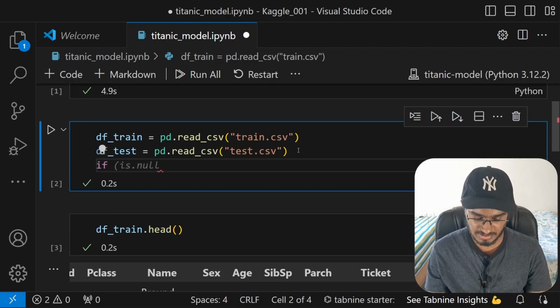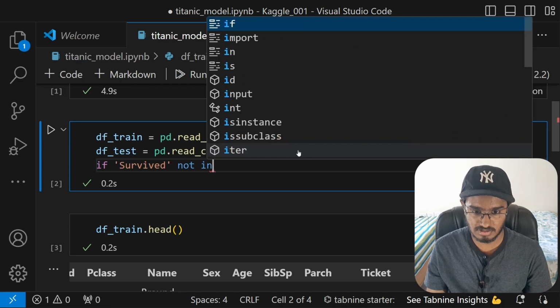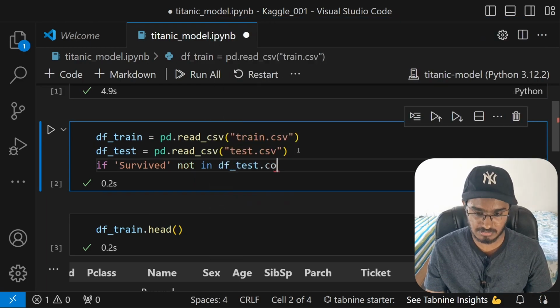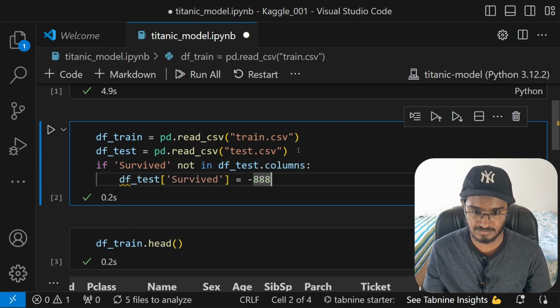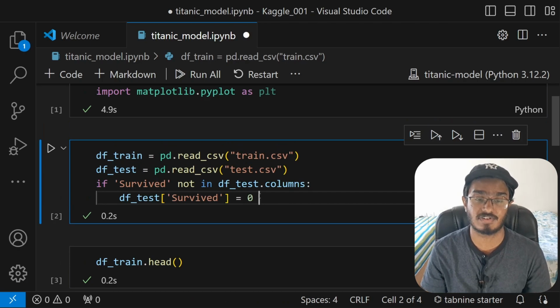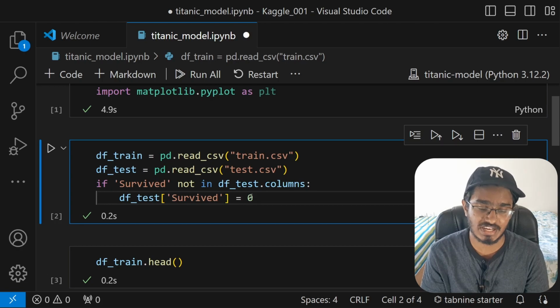Let me just type in if survived not in df test.columns, df test of survived will be, let me initialize everything to 0. Now notice what I've done here. I've created a survived column on our testing data because it's not already initialized.